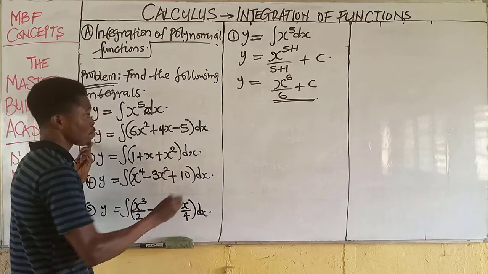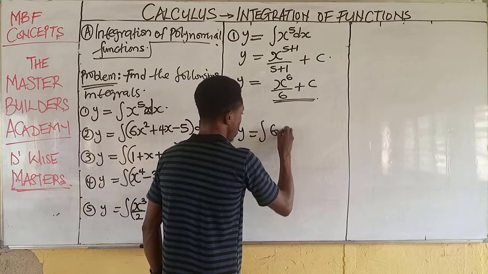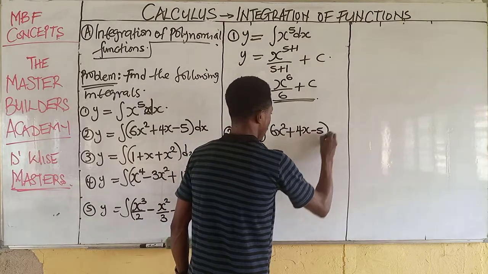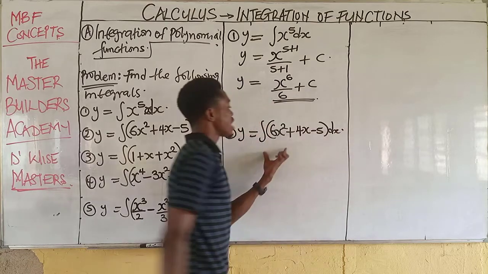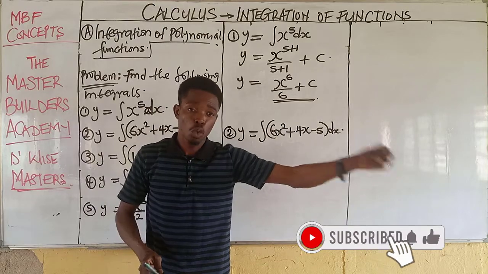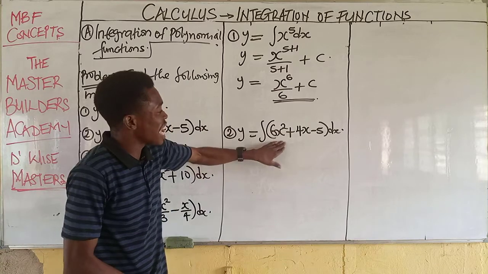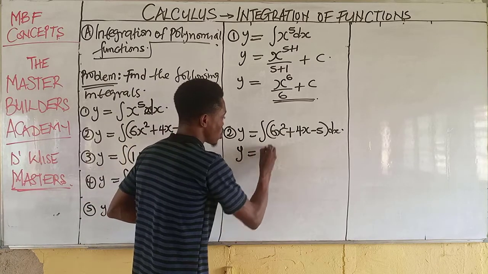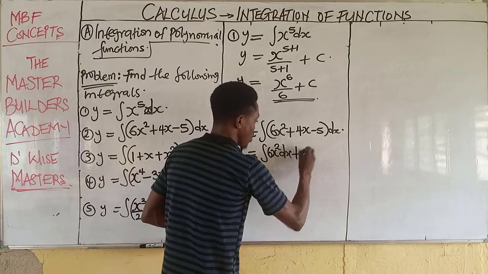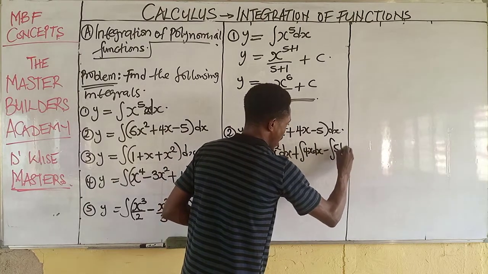Now let's look at question number 2. We have y is equal to the integral of 6x squared plus 4x minus 5 all dx. With this question, just the same way when you are given a long polynomial function to differentiate, you differentiate them individually. The same thing happens here. Now I can further explain this as y is equal to the integral of 6x squared dx plus the integral of 4x dx minus the integral of 5 dx.